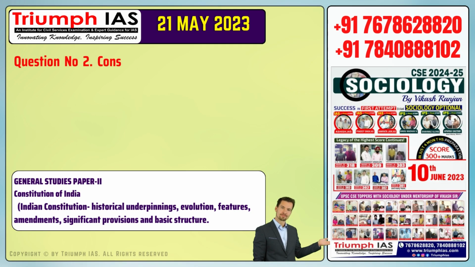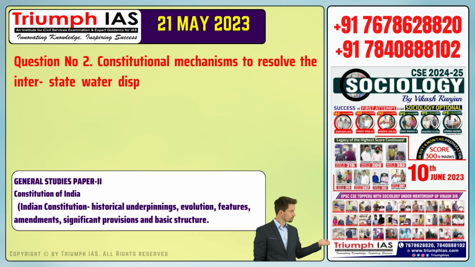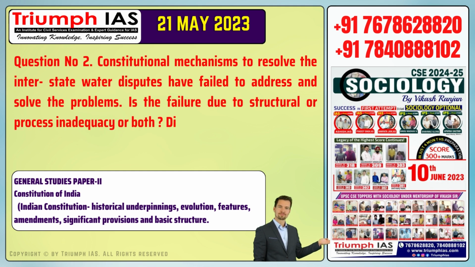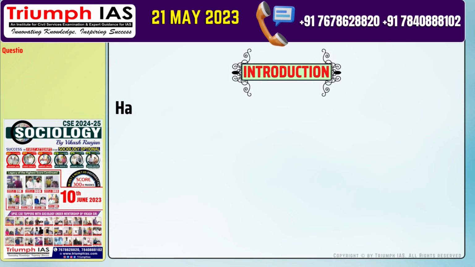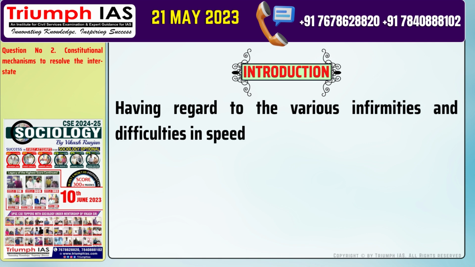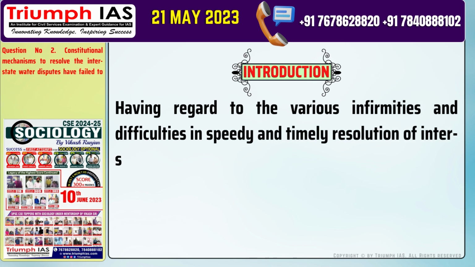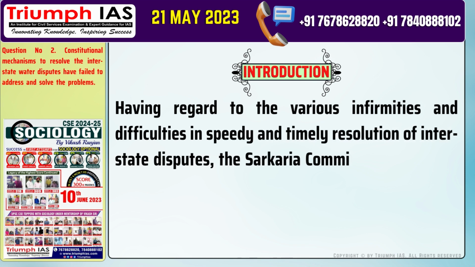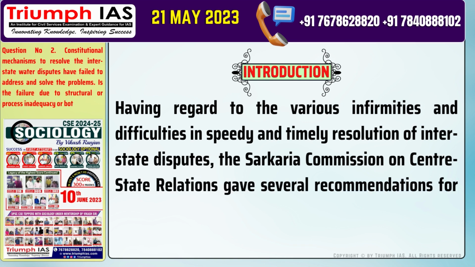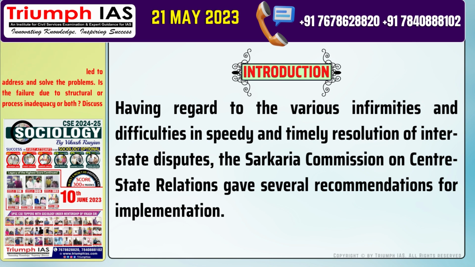Question number 2. Constitutional mechanisms to resolve the interstate water disputes have failed to address and solve the problems. Is the failure due to structural or process inadequacy or both? Discuss. Let's start with the introduction of the answer. Having regard to the various infirmities and difficulties in speedy and timely resolution of interstate disputes, the Sarkaria Commission on Center-State Relations gave several recommendations for implementation.